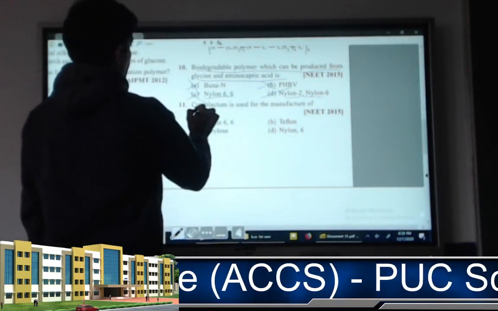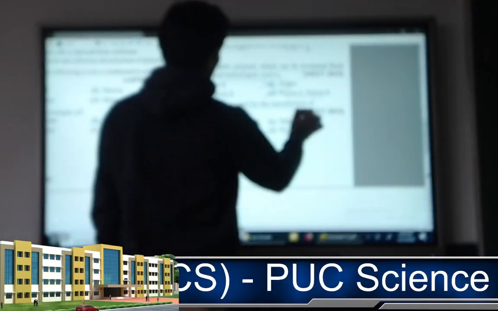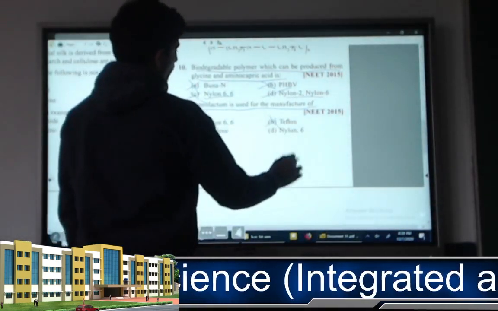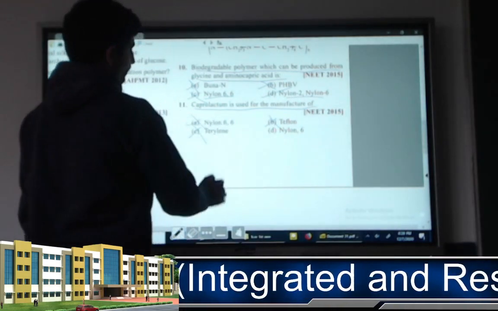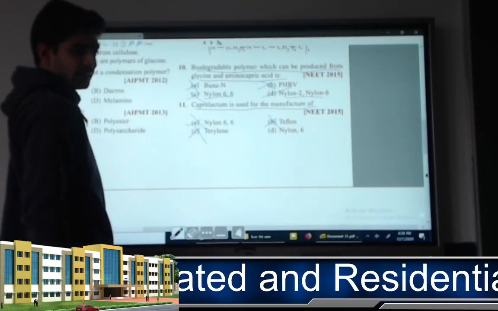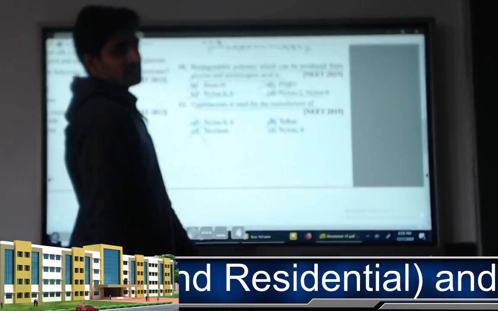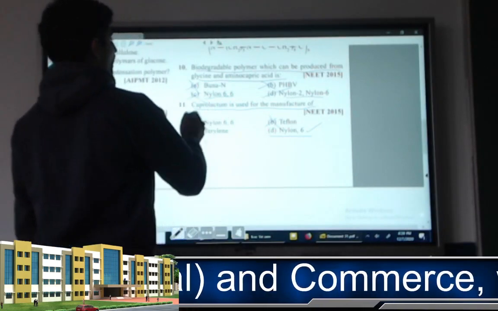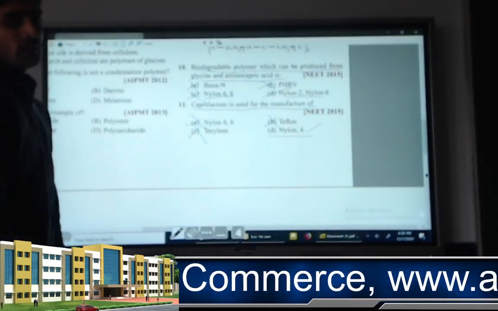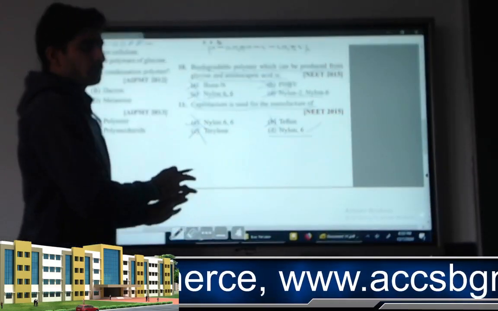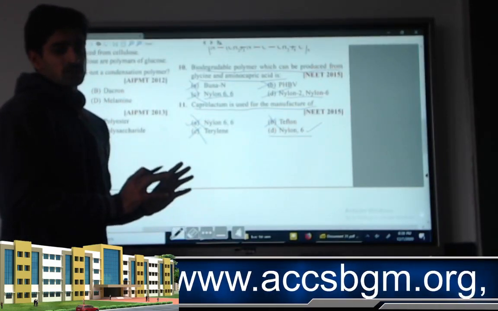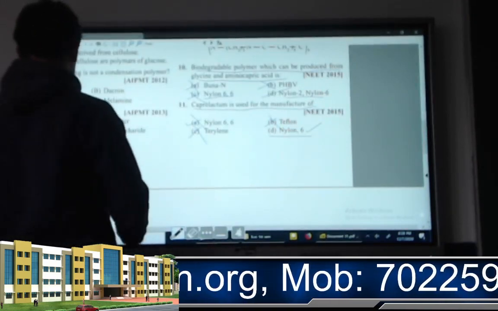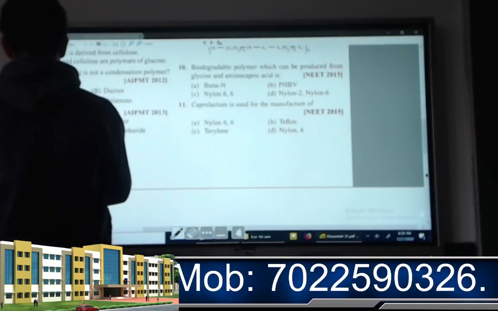So next one. Caprolactam is used in the manufacture of what? Not nylon 66, nor Teflon, nor Dacron, because terephthalic acid is needed there, whereas for nylon 66 hexamethylene diamine is needed. So the only option we are left with is nylon 6. So caprolactam is mainly used in the manufacture of nylon 6. From this topic you can expect some direct questions. That is the benefit of this topic called polymers.